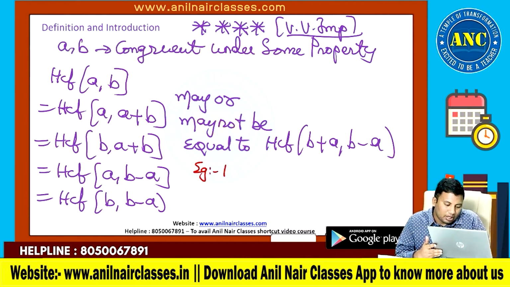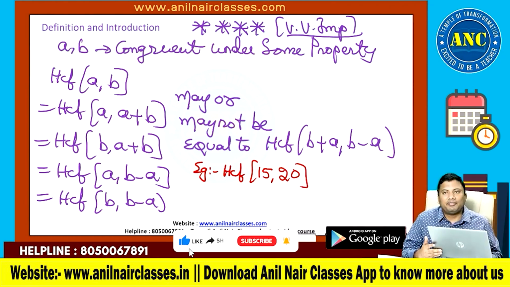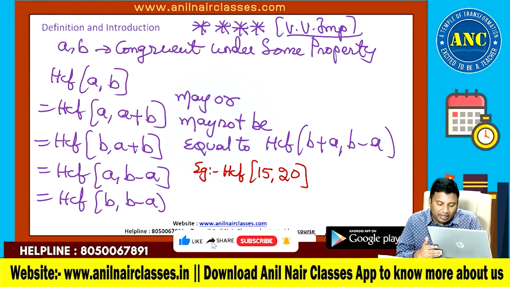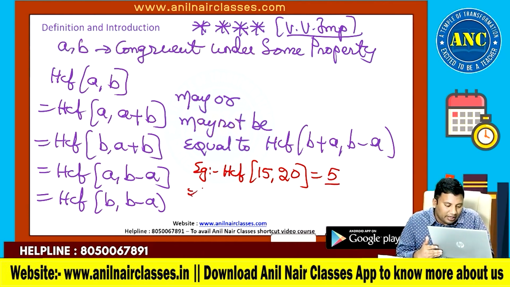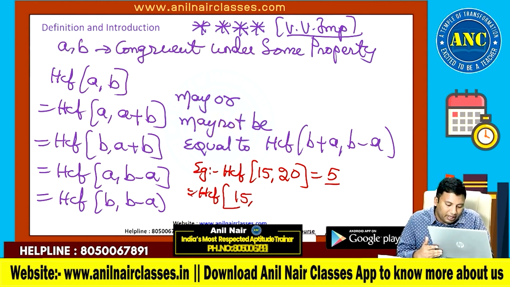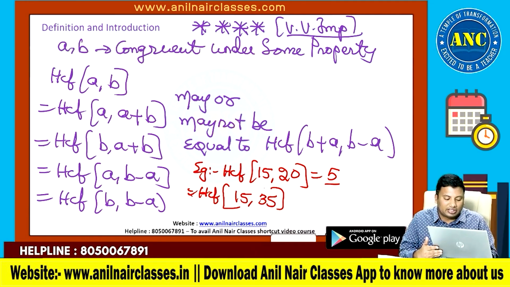Example, HCF of 15 comma 20. 15 and 20 HCF is 5. It is also equivalent to HCF of 15 comma 15 plus 20, which is 35. 15 and 35 HCF is 5.